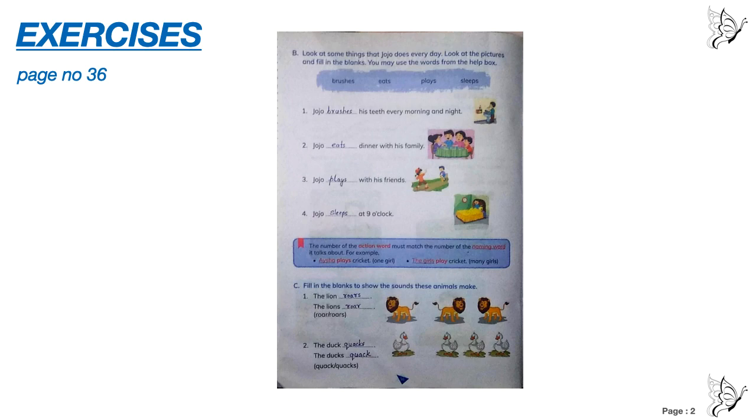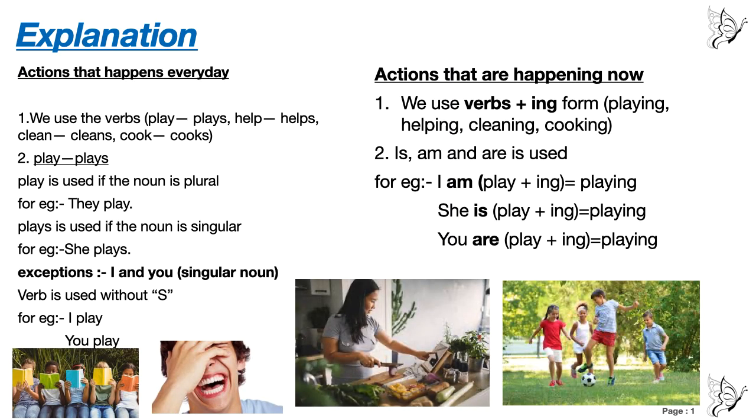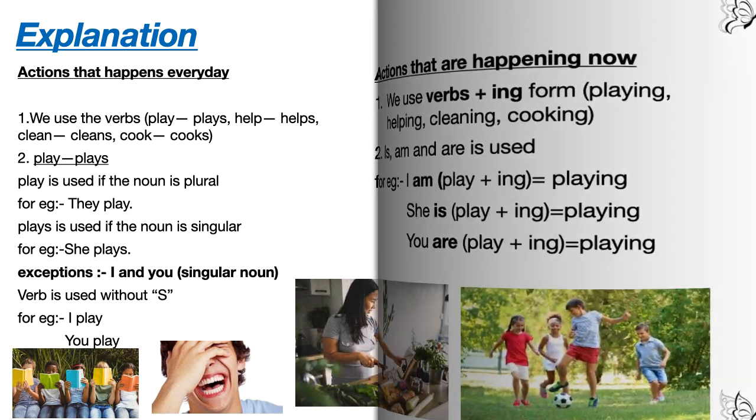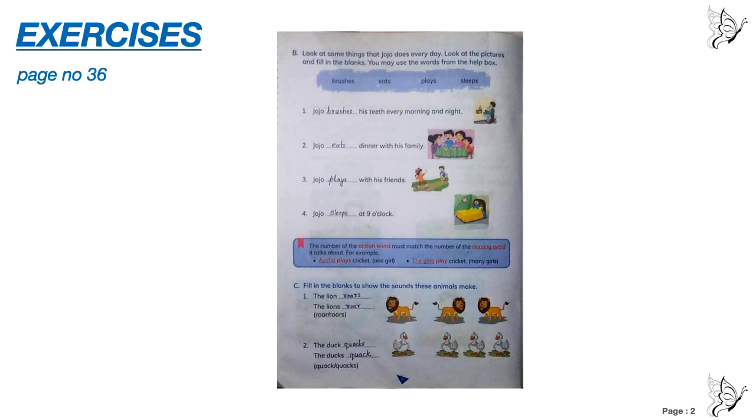Now Jojo. Jojo is singular. With a singular noun, what are we using? With a singular noun we use the verb with s. So Jojo is singular, that's why we are using brushes, B-R-U-S-H-E-S. Number 2, again Jojo. Jojo is singular, so eats. Don't write eat, E-A-T. It will be eats. Jojo is singular, and with the verb we are adding s, eats.